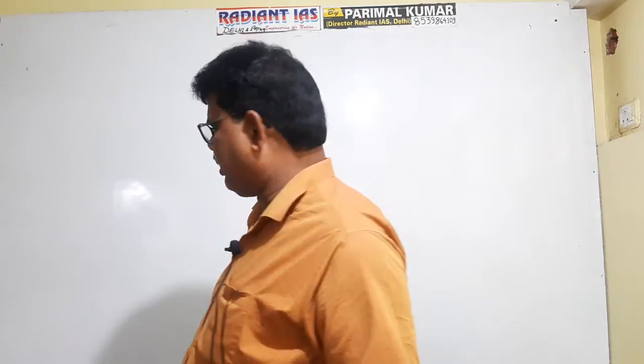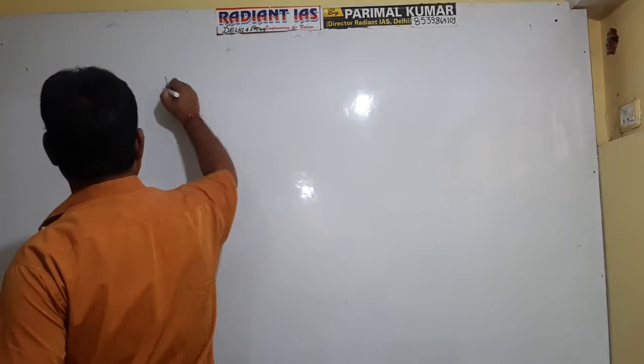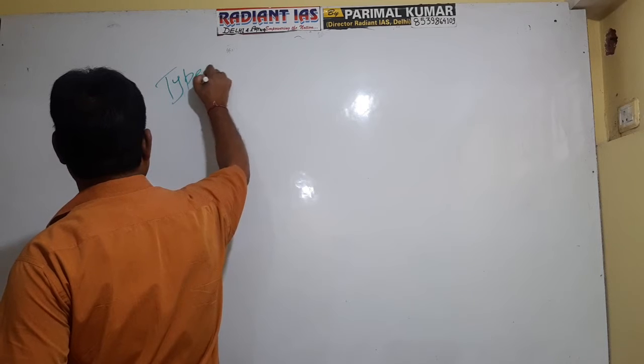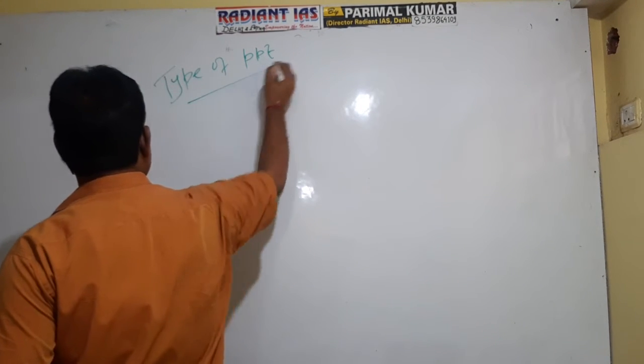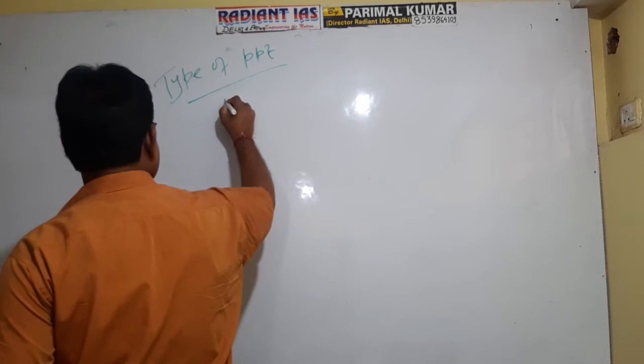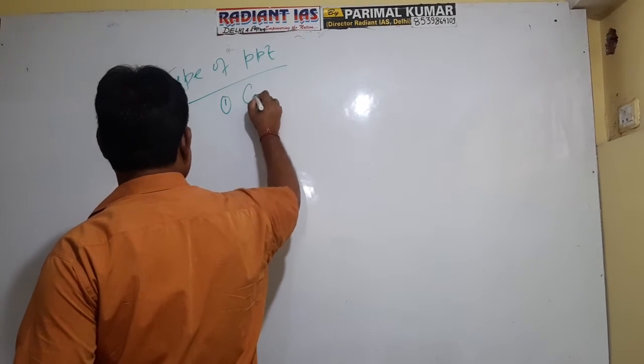Very important. Right? Types of precipitation. Okay, so you see, the first type is convectional precipitation.